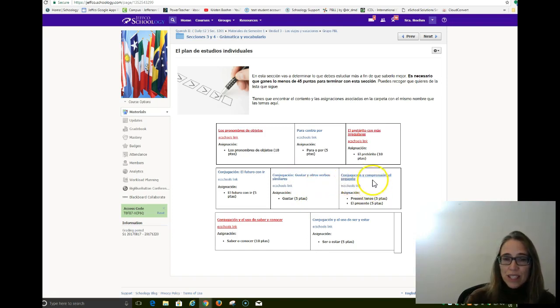Conjugación y comprensión, el presente. If you're feeling a little weak with the present tense or the present voice, this is a good one to go into. Notice there are 2 activities here. You do not have to do both activities within this. You can choose to just do one and then choose 2 of the other topics, which I might recommend. So then we have conjugación y el uso de ser y estar. So we have looked at both ser and estar. Remember that they both mean to be, however, have slightly different meanings, and there's an activity with that.